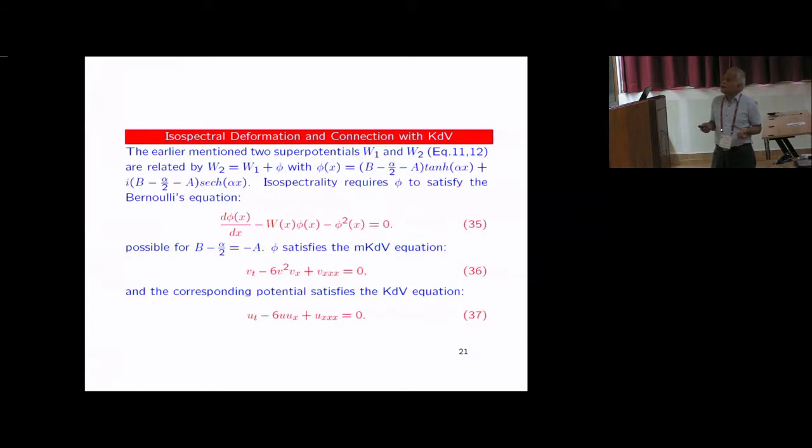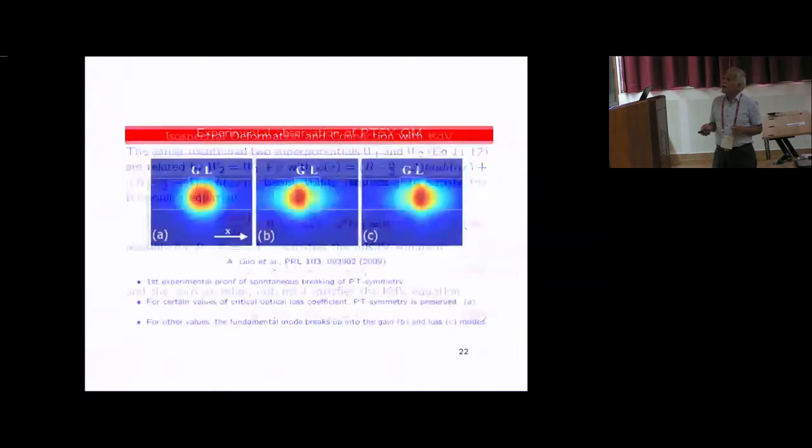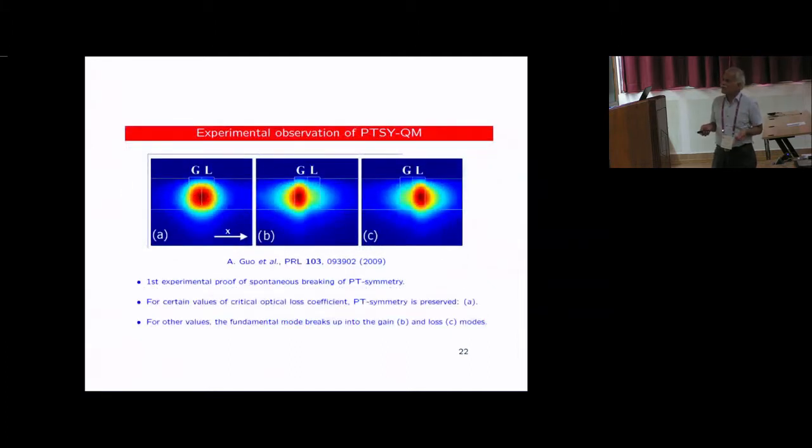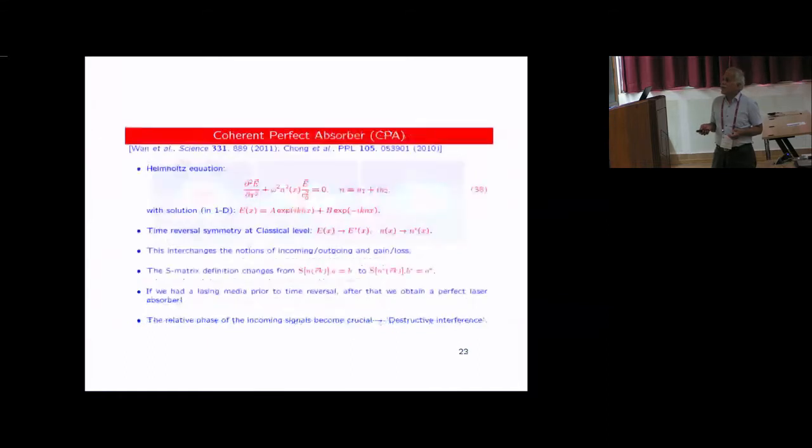This is not unexpected, but this symmetry and the appearance of these integrable equations is still puzzling. I'm not very clear; these systems are usually associated with quite a bit of symmetry. How that is coming up here is not completely clear to me, but they do appear. Okay, so the experimental part, people have talked about earlier in the Helmholtz equation. This gain-loss balanced medium is what they deal with, looking at light propagation. People have shown early on, in 2009, and later on with the Helmholtz equation, that the refractive index is what they deal with.